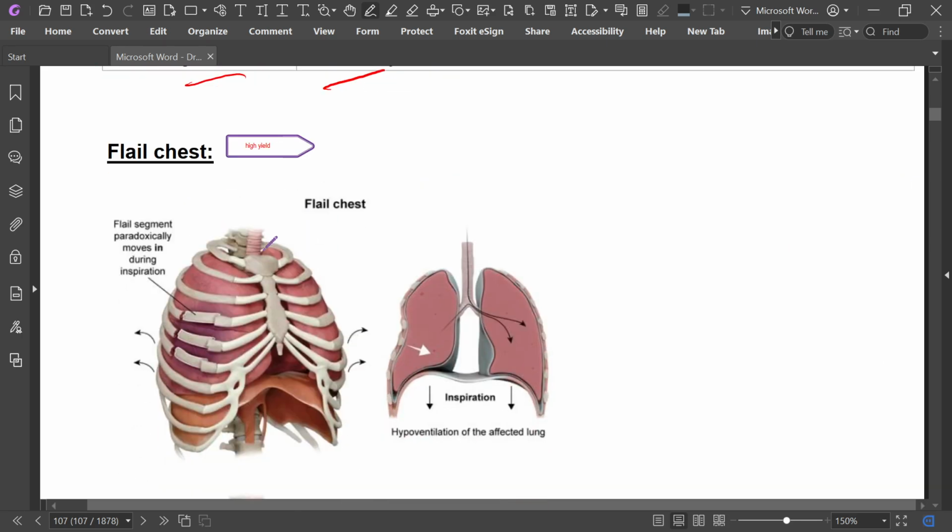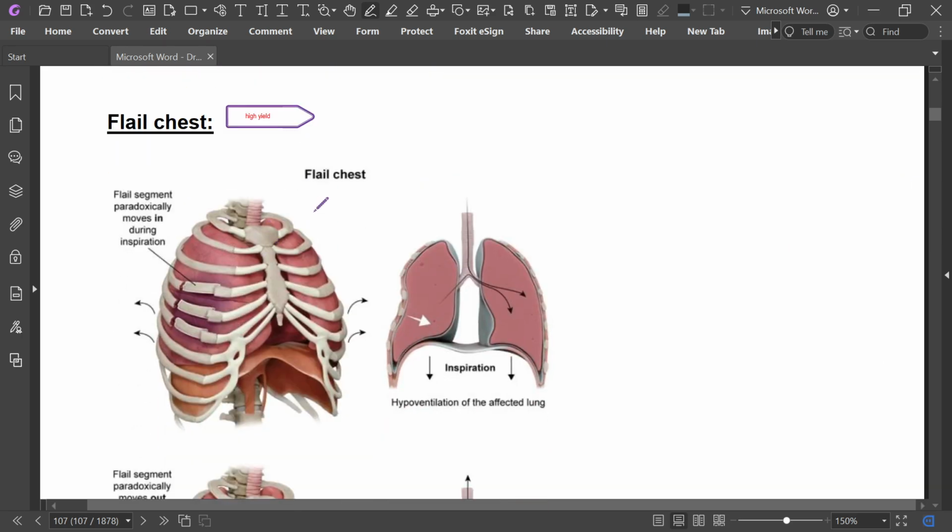Now flail chest. The flail segment paradoxically moves during inspiration, causing decreased inspiration and so hypoventilation of the affected lung.